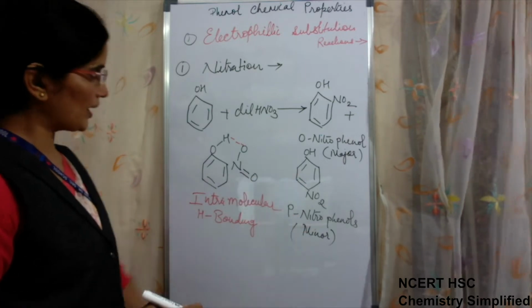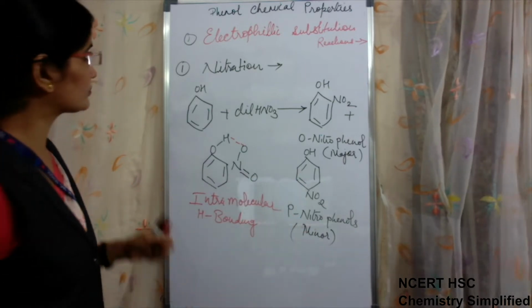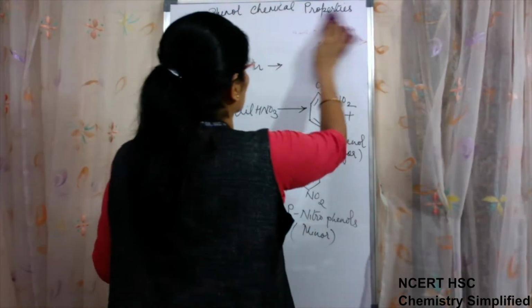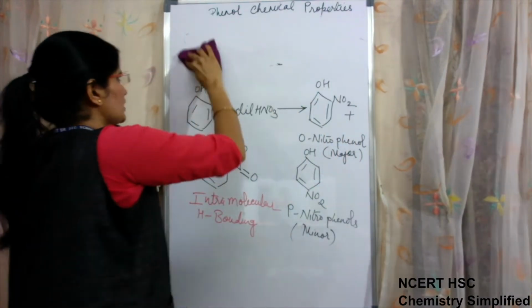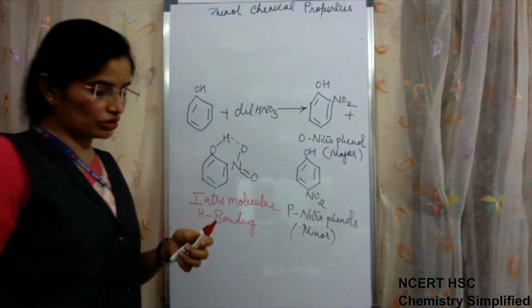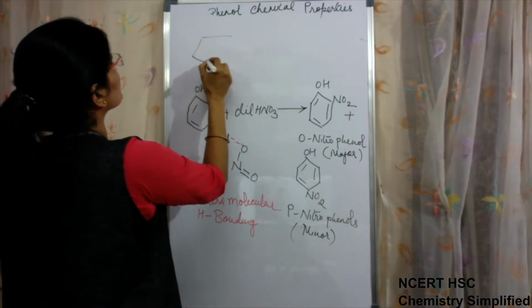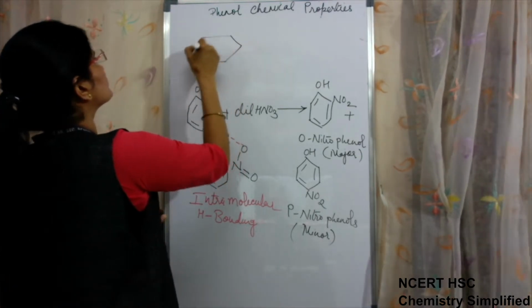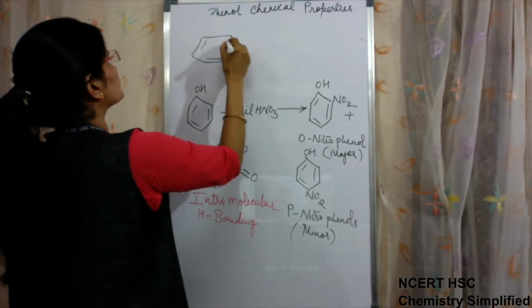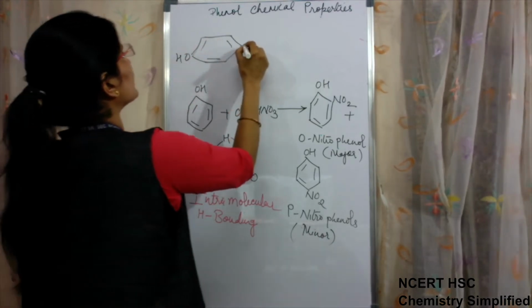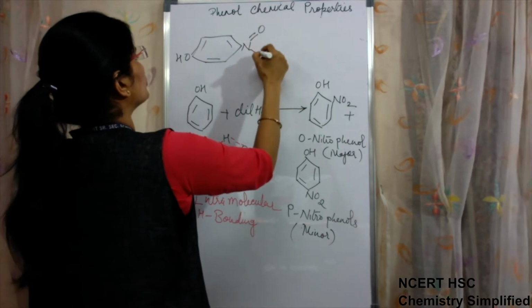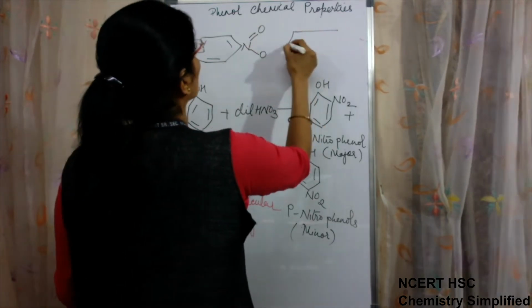While in case of paranitrophenol, hydrogen bonding is present in paranitrophenol also. See, I will make it here. OH group, N double bond O, another molecule of the same.